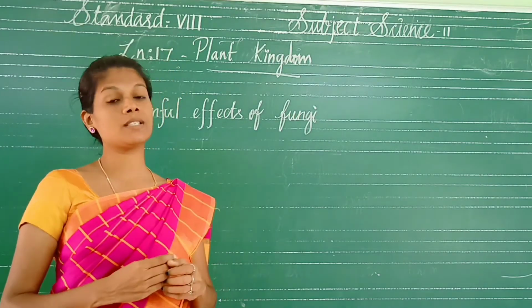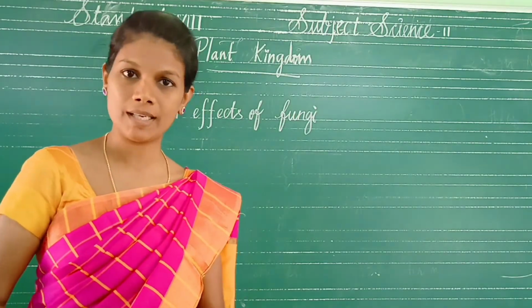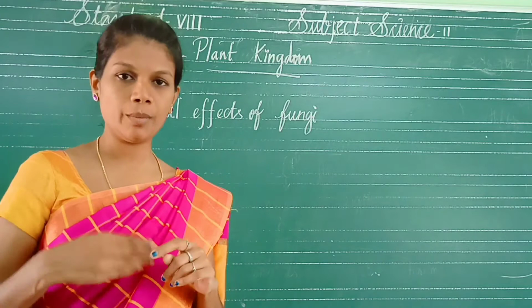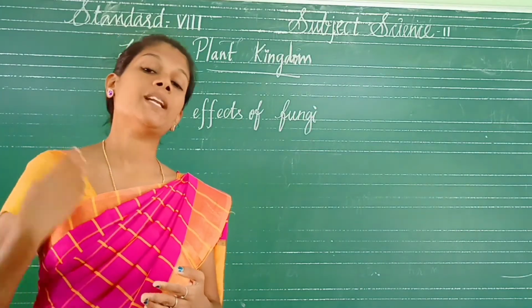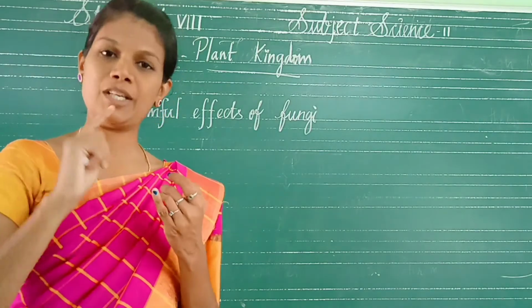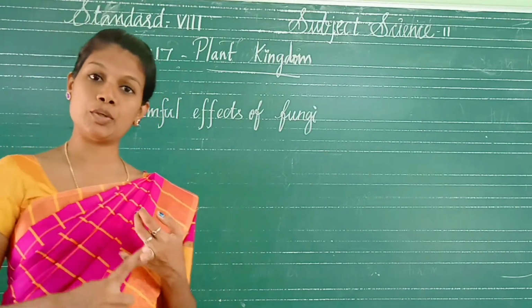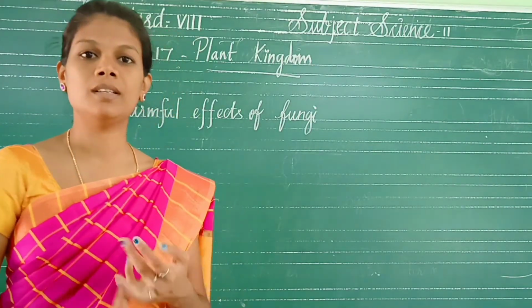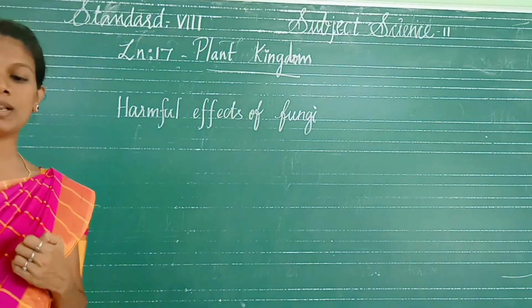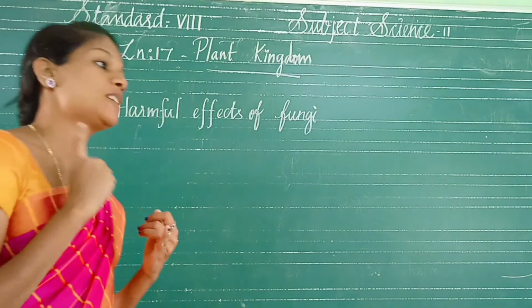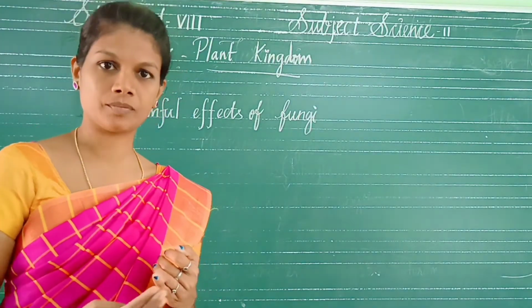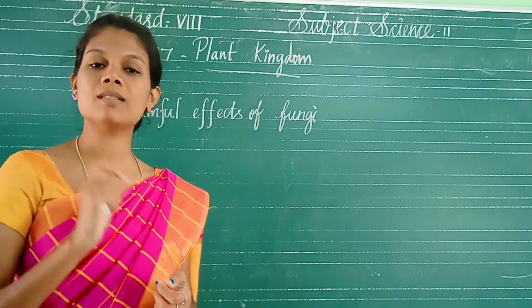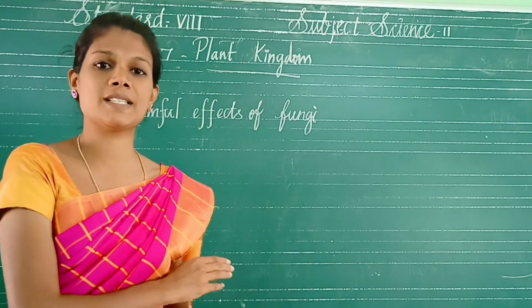What are the classifications? Four categories are there: green algae, blue-green algae, brown algae, red algae. Do you remember? Next, economic importance. It is used as food, and agar-agar is used in the laboratory as a medium, and it is used as gelidium. It is used in space travel to get rid of carbon dioxide, and it is used as SCP. What is SCP? Single cell protein. These are the things we discussed about the algae.